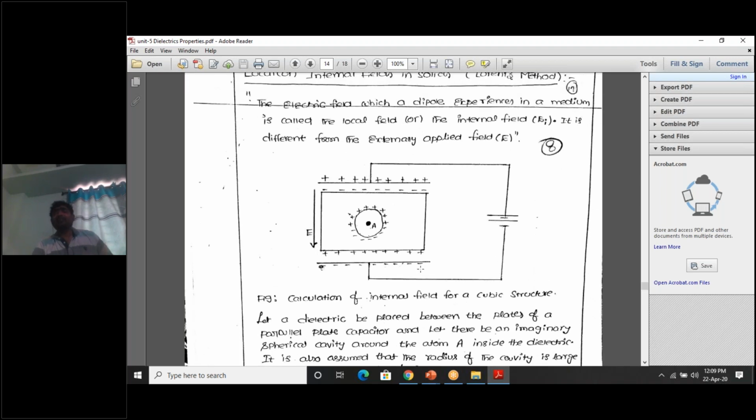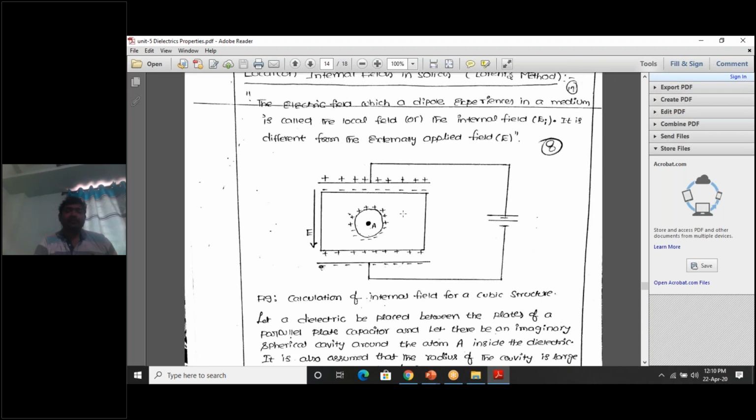Now let us consider the experimental arrangement. This is also a very important question. Let us consider capacitor plates. This is one plate of the capacitor, and this is the other plate. This plate is connected to the battery positive terminal, and this plate is connected to the battery negative terminal. Due to this, negative charges are induced on the lower plate and positive charges on the upper plate.